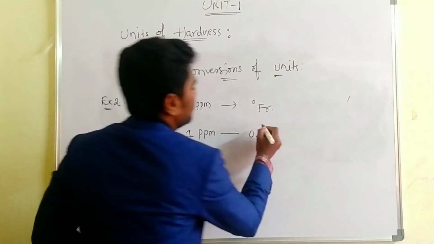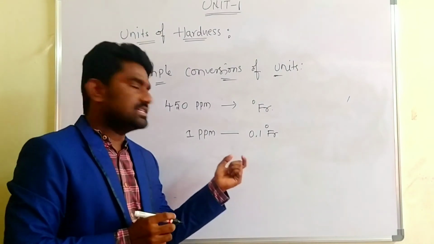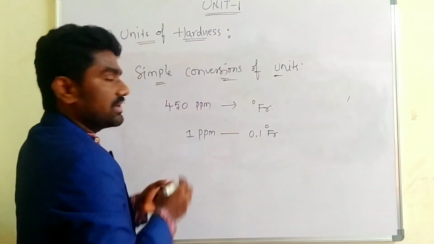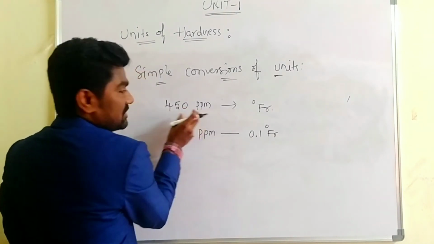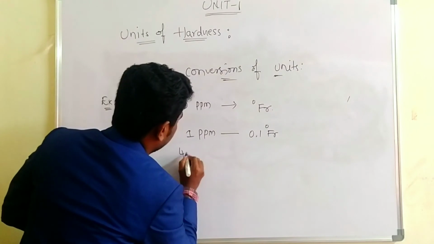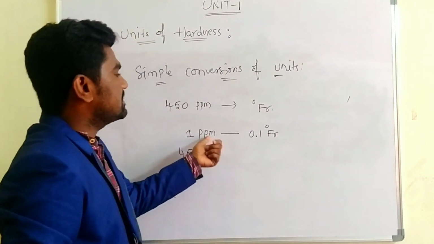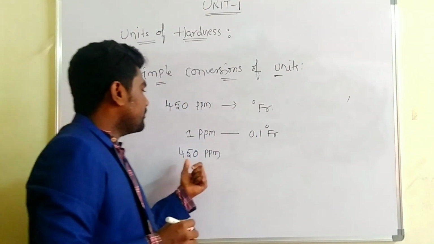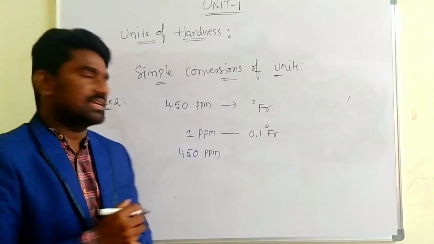From this we can easily convert. How much ppm is there? 450 ppm. 1 ppm is equal to 0.1 degree French. So 450 ppm, how many degree of French?